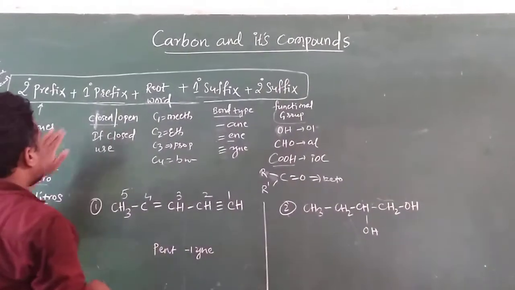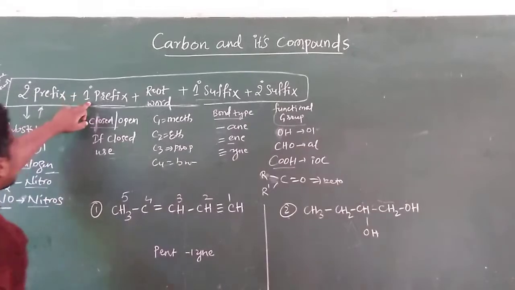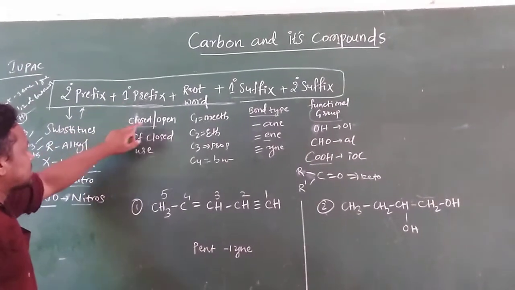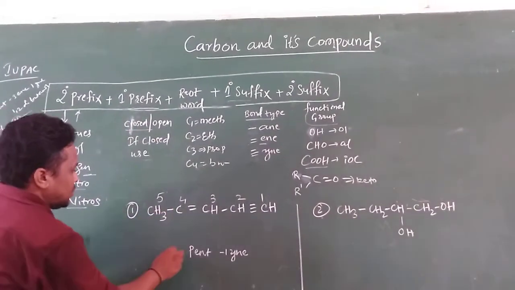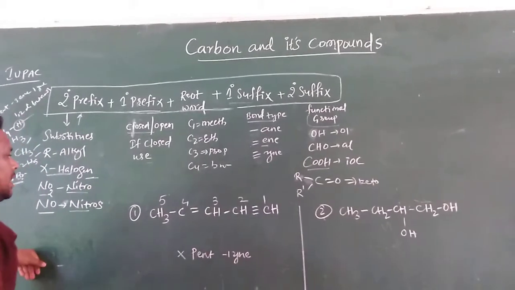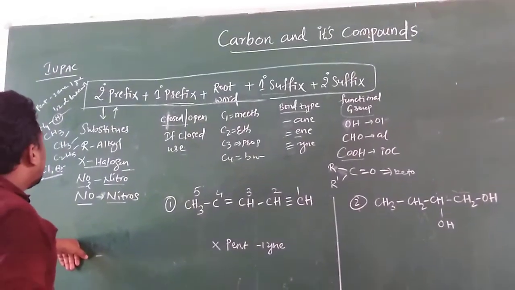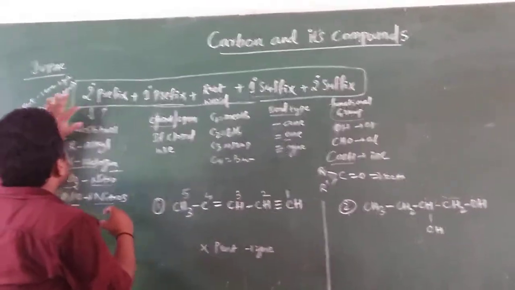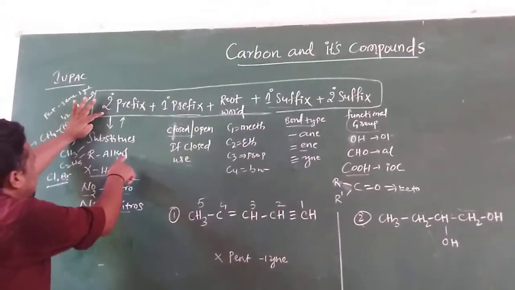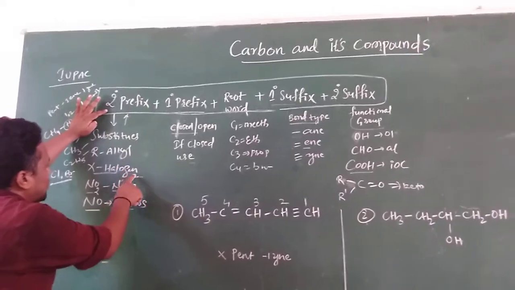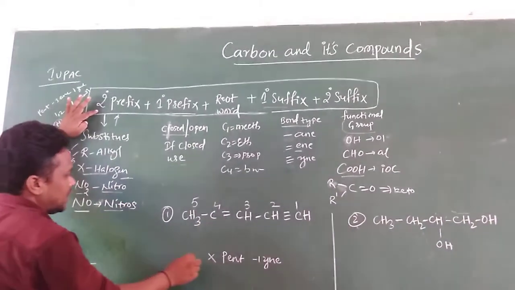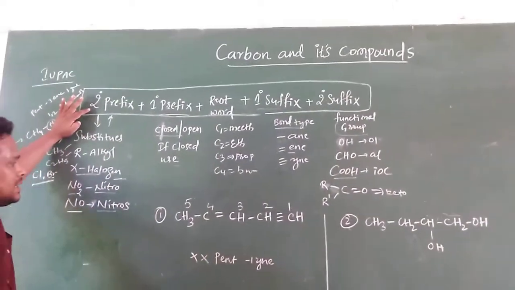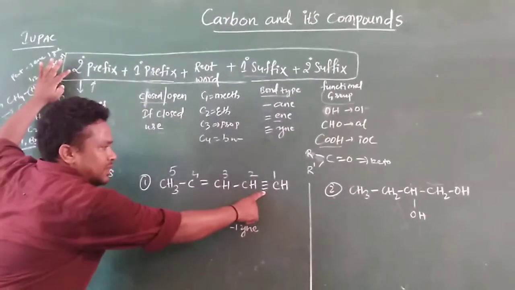Next one, come to this side. First, primary prefix. If it is a closed or open chain structure, you need not write anything here. Another thing is there. Come to this one, secondary prefix. Are there any substituents, any alkyl groups or halogens? Not there here. But one thing is there, that is alkyne, yne.